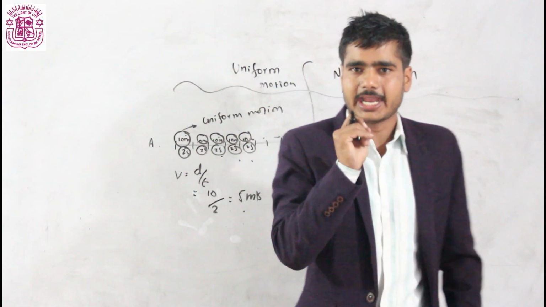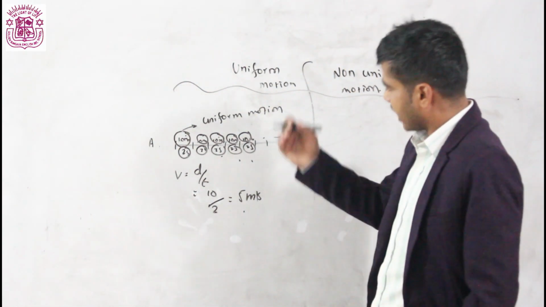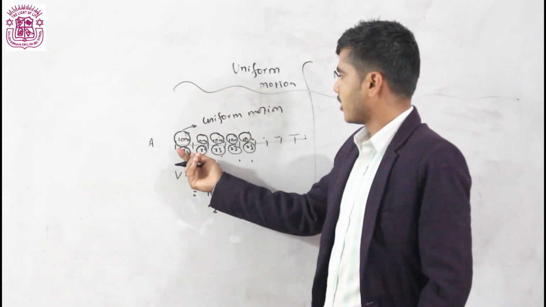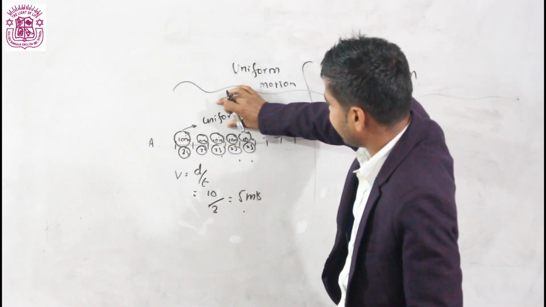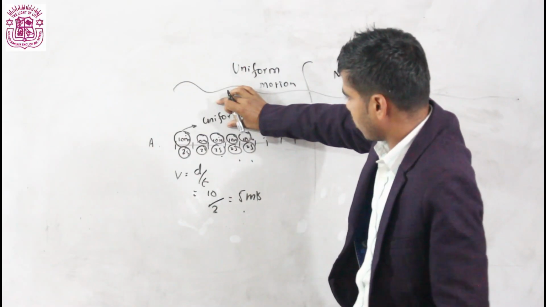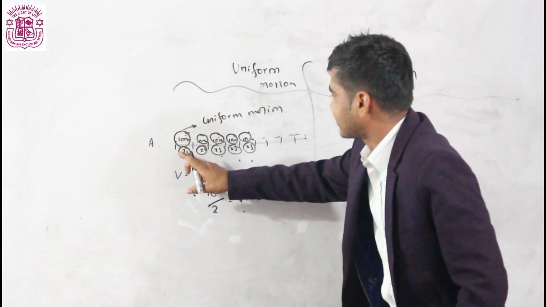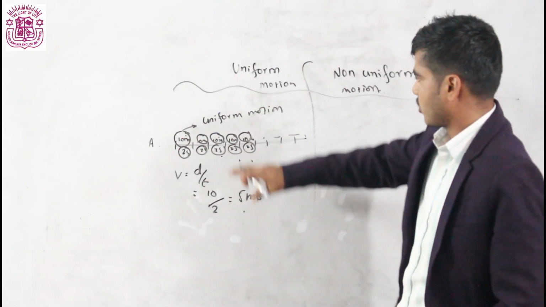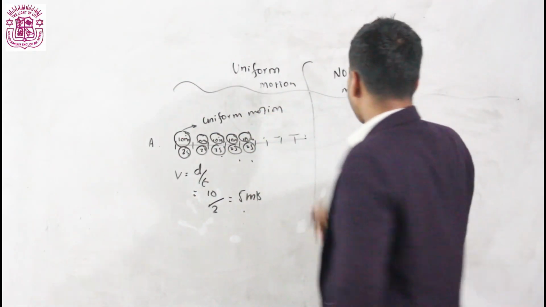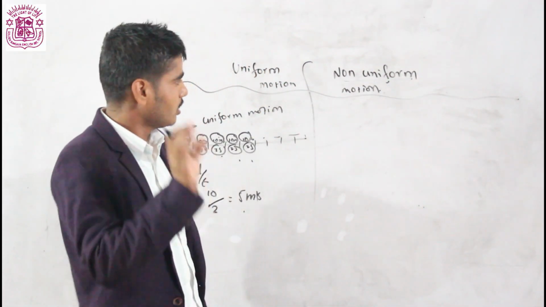In every second, or in equal interval of time, the body travels the same distance. Means that uniform motion is defined as a type of motion in which a body travels equal distance in equal interval of time. That is called what? Uniform motion. Then what is non-uniform motion?